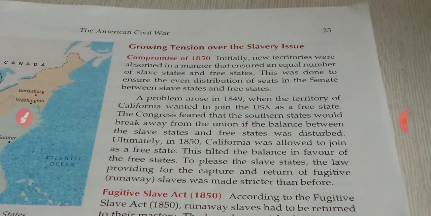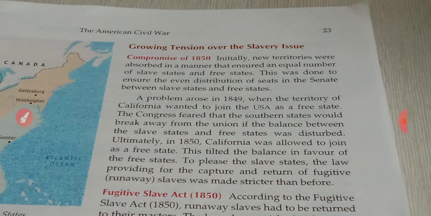For the distribution of seats in the Senate. The Senate is like a parliament, like Rajya Sabha and Lok Sabha included. For this purpose, the American Senate's seat allotment only, the states were divided equally into free states and slave states.